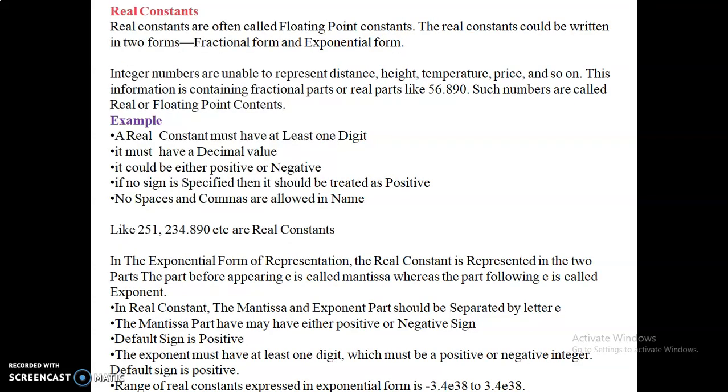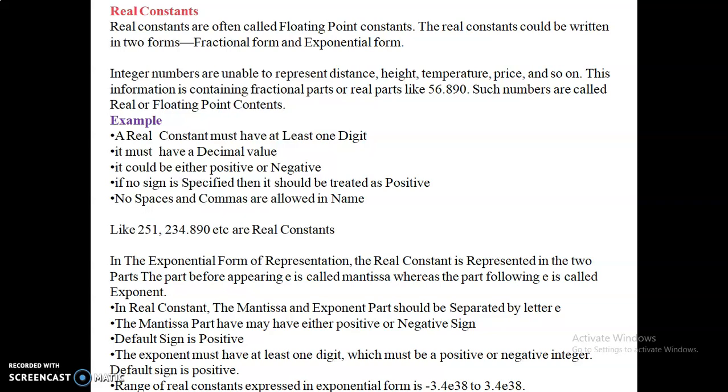These are the real constants. Real constants are often called floating point constants. The real constants could be written in two forms. One is the fractional form and the other one is the exponential form. Integer numbers are unable to represent distance, height, temperature, price, and so on. So we need another type of numbers called real numbers. This is information containing fractional parts like 56.89, 10.00, 11.50. Such numbers are called real or floating point numbers.